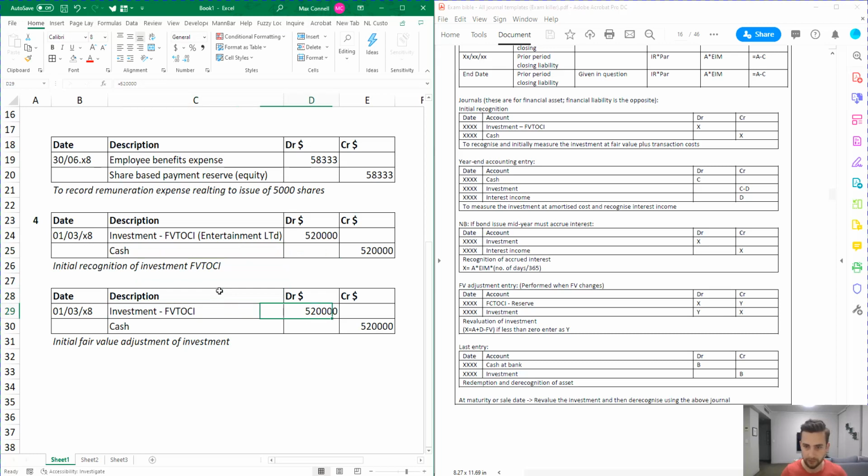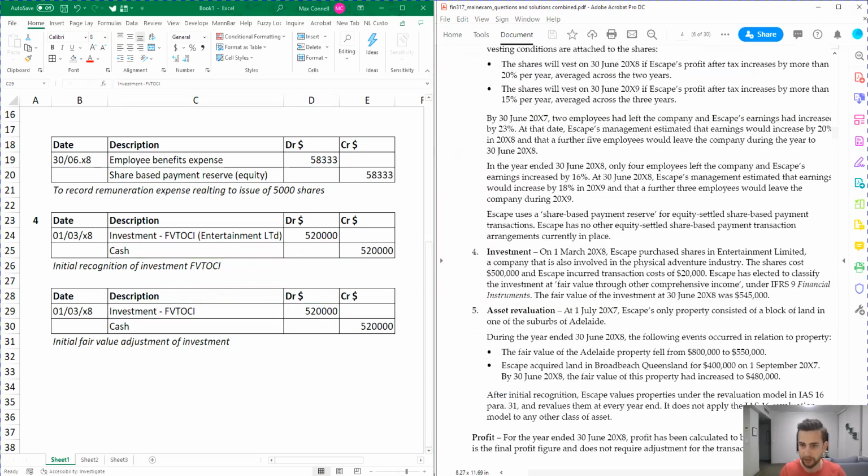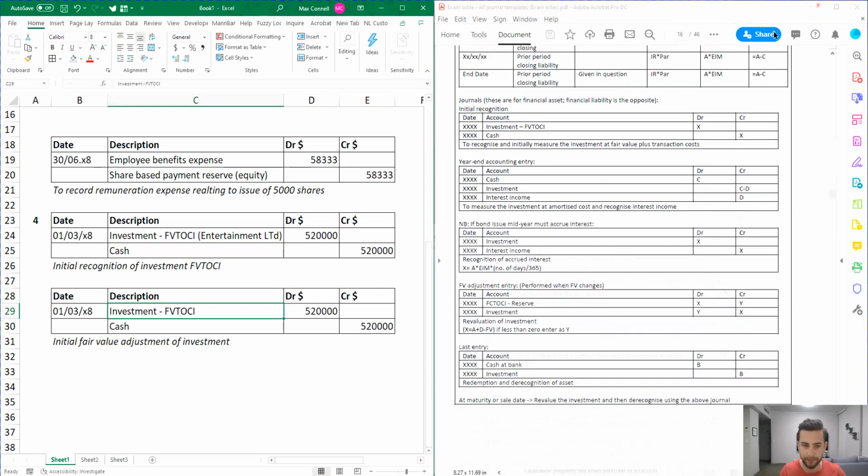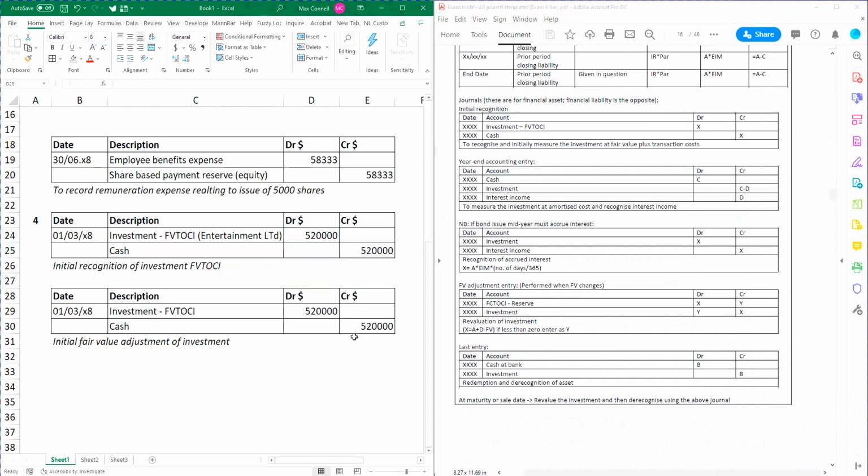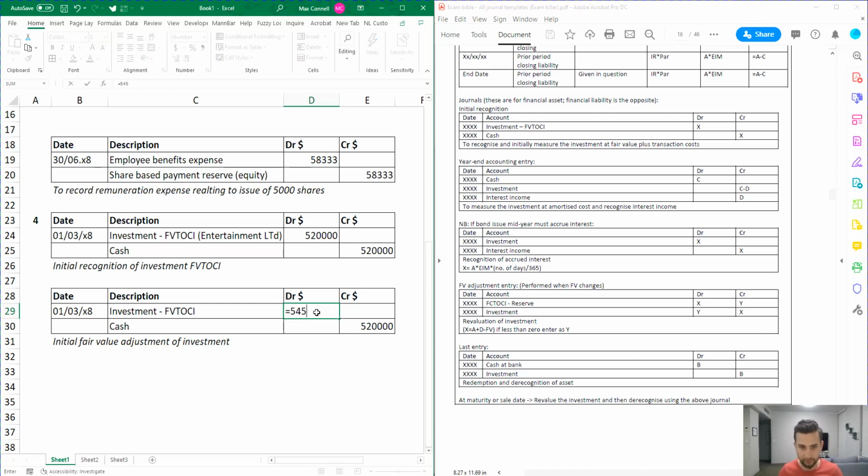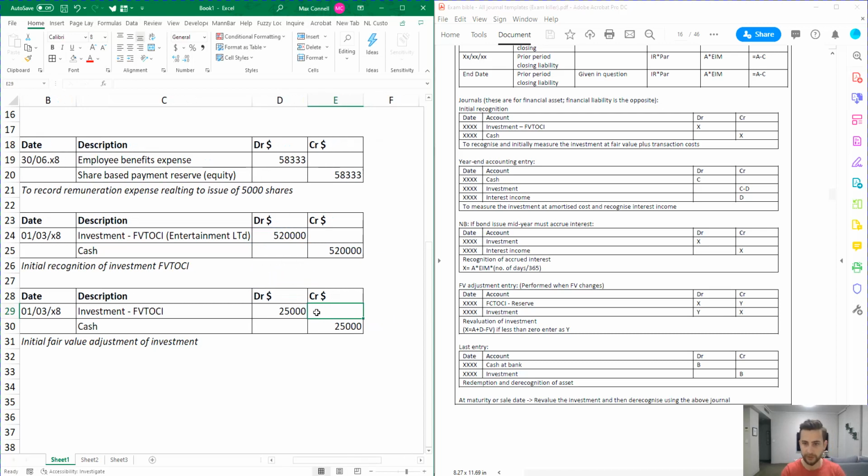Okay, and then for this revaluation, is the revaluation going up? It's going up to 545k. So we want 545k less whatever it was before, and there's our adjustment, the 25k.